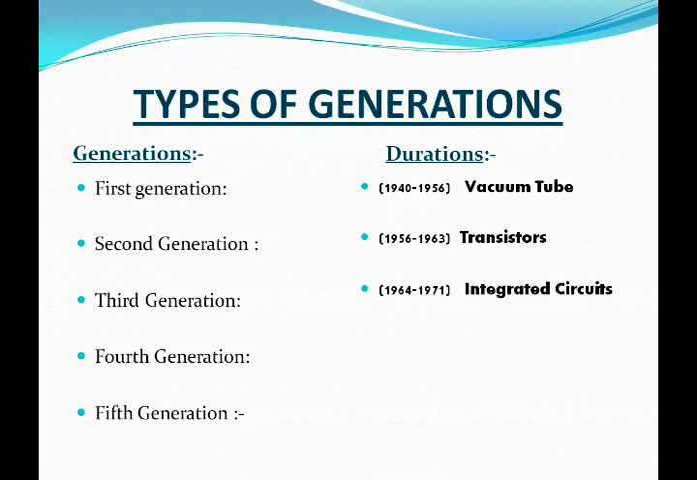Number three is the third generation. Duration of the third generation is 1964 to 1971. The major invention of this generation is IC. IC is the abbreviation of integrated circuit. Number four, fourth generation. Duration of the fourth generation is 1971 to present. The major invention of this generation is the microprocessor.